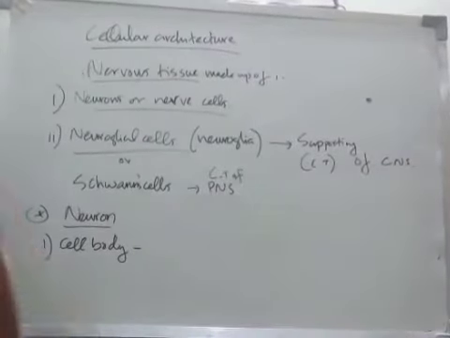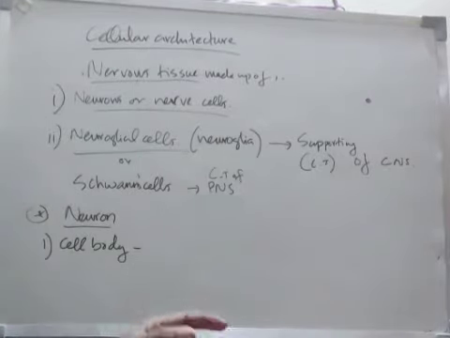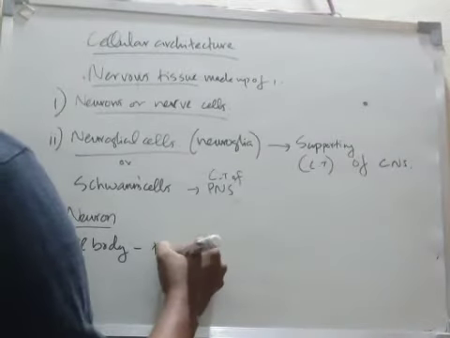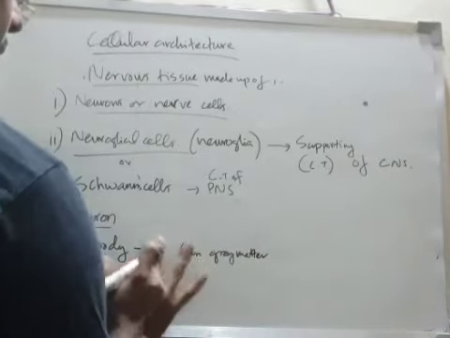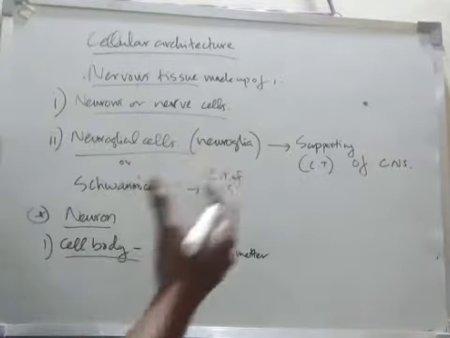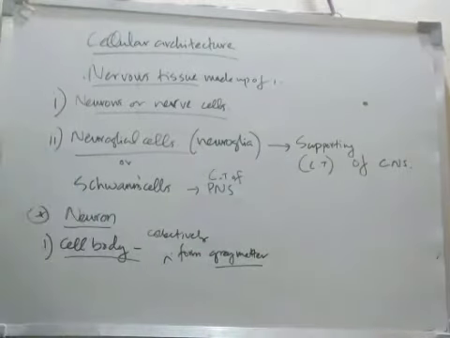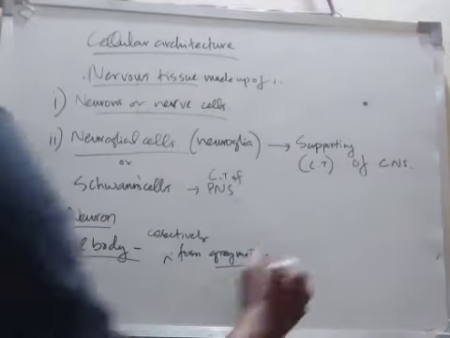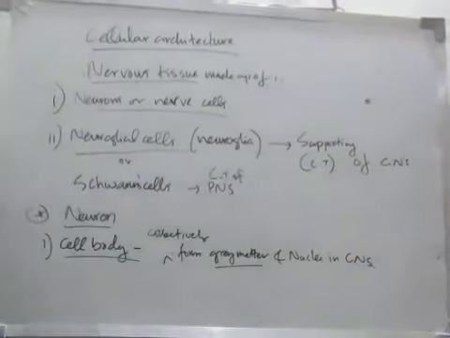The cell bodies collectively form grey matter and nuclei in the CNS, and ganglia in the peripheral nervous system.